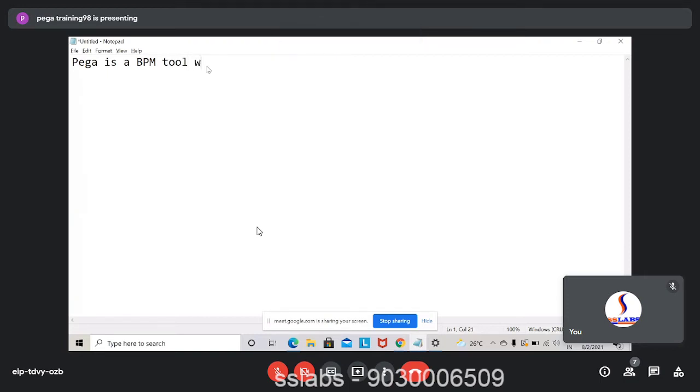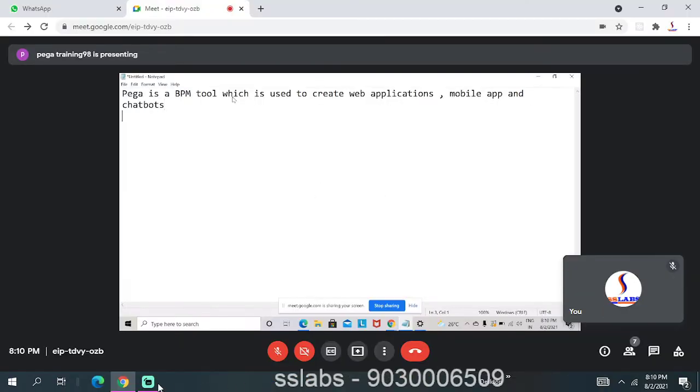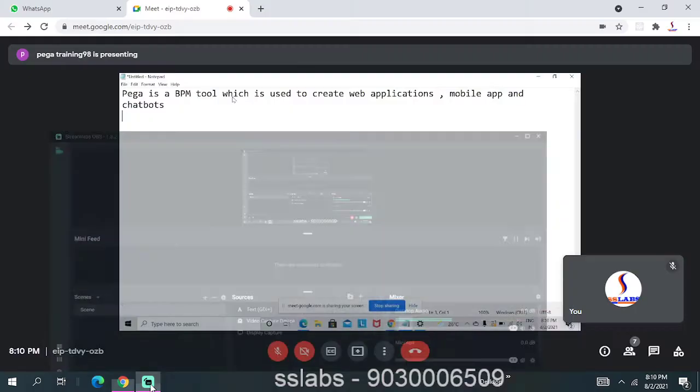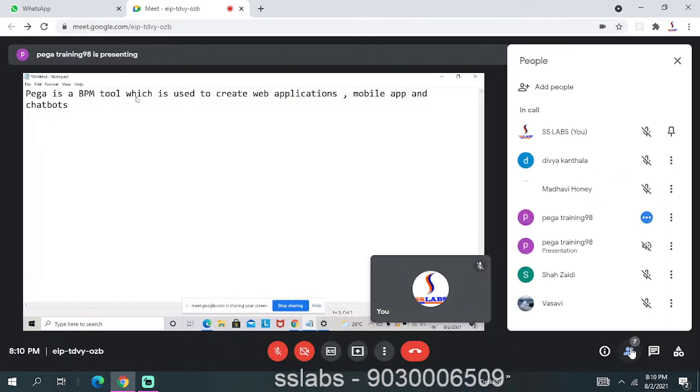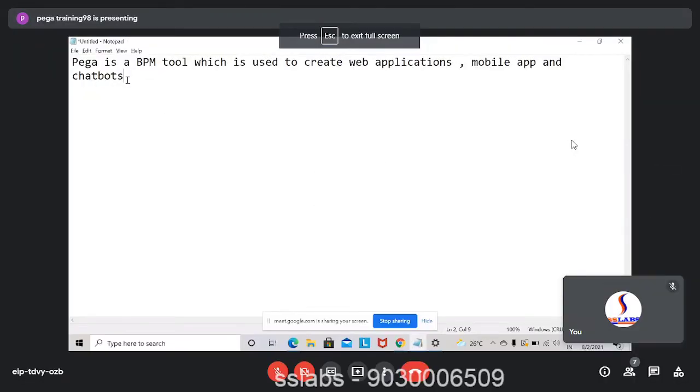So Pega is a BPM tool with which we can create web applications, mobile applications, and also chatbots. These are the different types of applications which can be created using Pega. You can create these applications using Java, or using C, C++, different languages. But why Pega? What is the advantage of Pega? What sets it apart from the other programming languages?